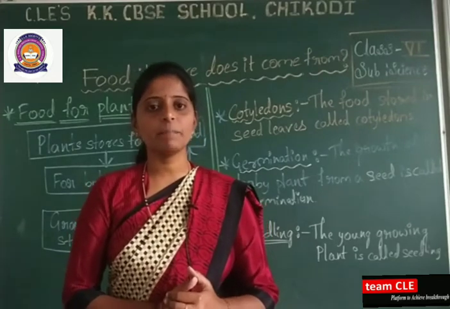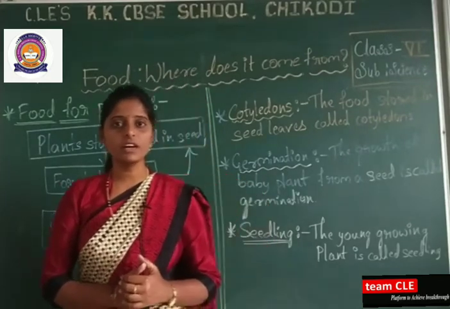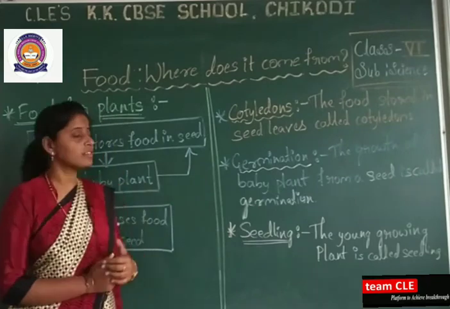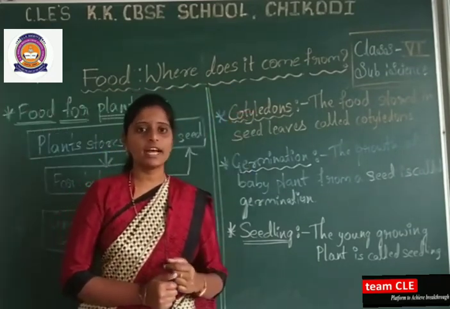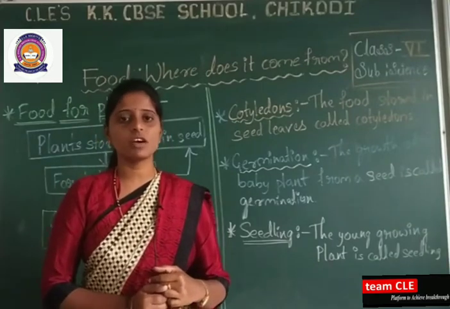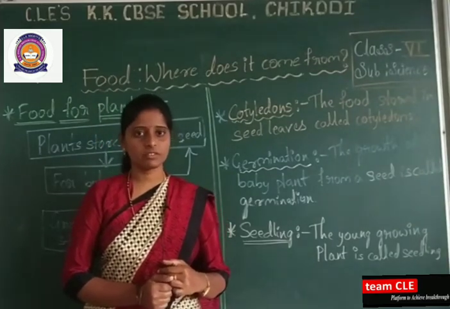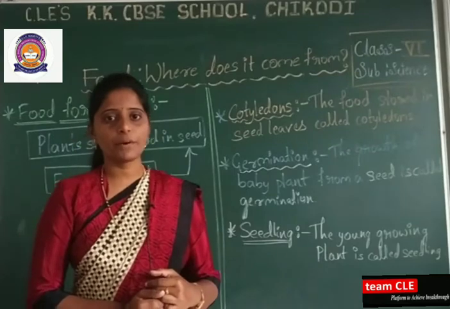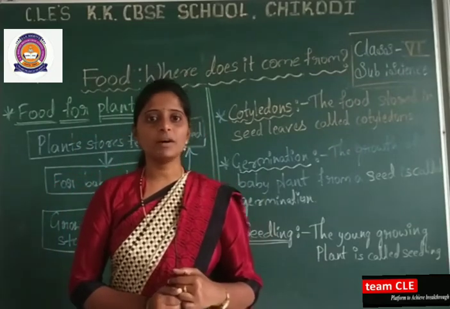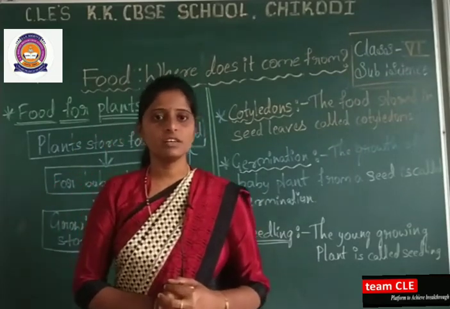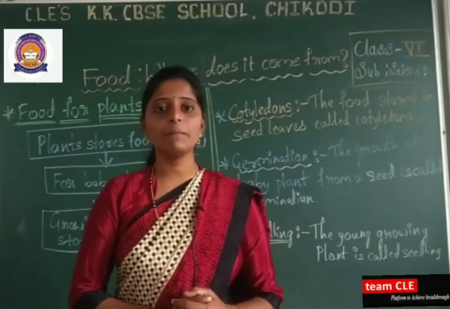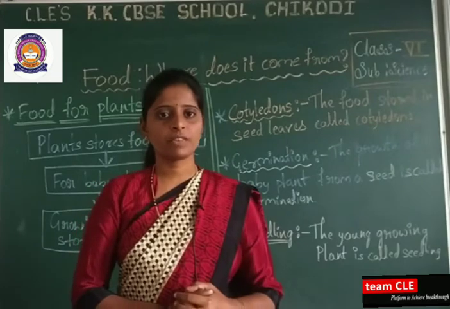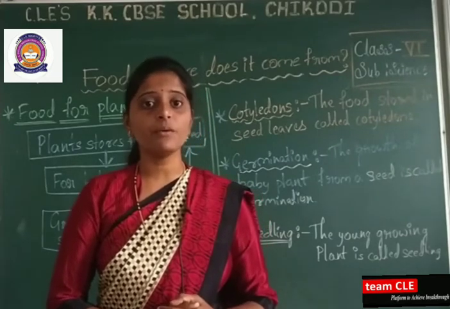Dear students, in the previous video class, we started with the first lesson of your science, that is food: where does it come from? In that we studied about producers, consumers and decomposers. Do you remember what producers are? Producers are those that prepare their own food. For example, green plants are the producers because green plants prepare their own food.